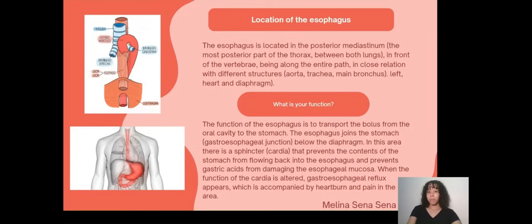In this area is the cardia sphincter, which prevents the contents of the stomach from flowing back into the esophagus and prevents gastric acid from damaging the esophageal mucosa. When the function of the cardia is altered, gastroesophageal reflux appears, which is accompanied by heartburn and pain in the area.